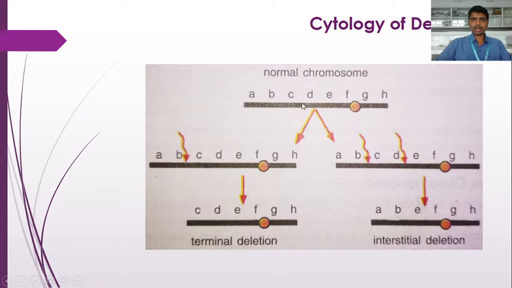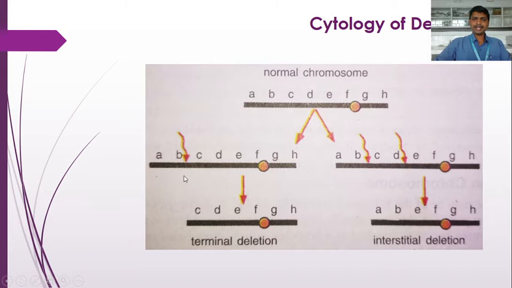So this is the long arm, this one is a short arm, and to join these two arms there is the centromere. The spindle fibers are attached to this centromere during the chromosome movement in anaphase. So this is the normal chromosome that possesses the genes A, B, C, D, E, F, G, H.